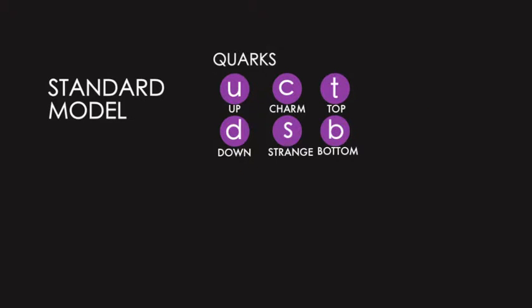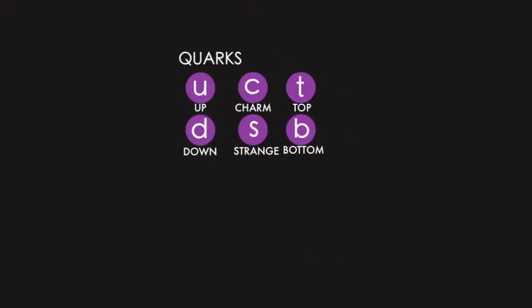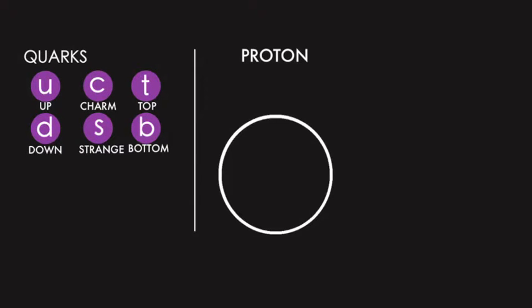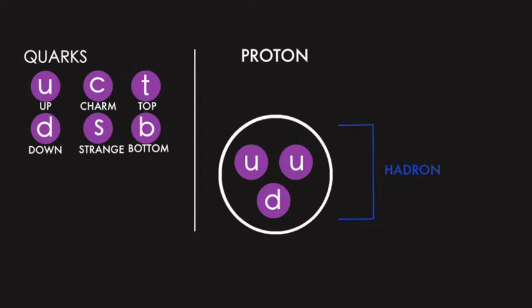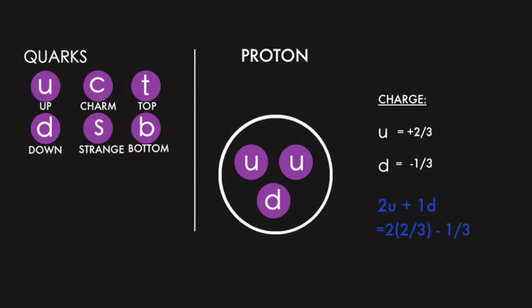In the quark family, there are 6 quarks. The up and down quark are responsible for much of the universe because they group together to form protons and neutrons. A proton is made up of 2 up and 1 down quark. A grouping of quarks is called a hadron. Each quark has properties like mass and electric charge. An up quark has a charge of positive 2/3, and a down quark has a charge of negative 1/3. If you add up the charges for the quarks inside a proton, you get positive 1. This is why a proton has a charge of positive 1.